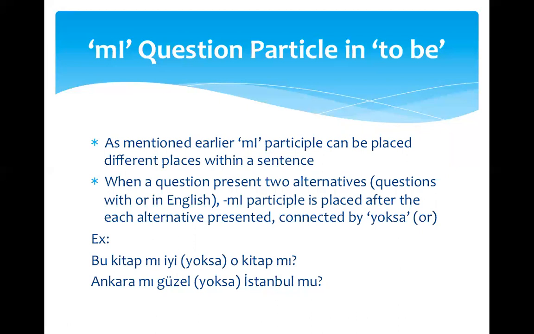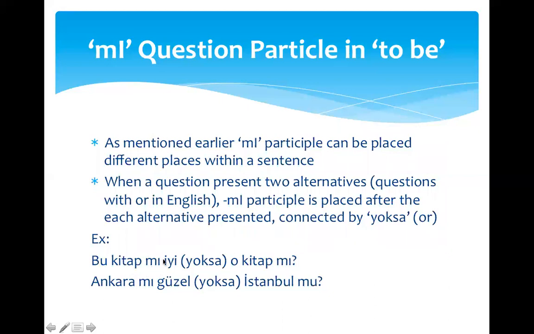Yoksa means or, but again, this is optional. So the first example is, bu kitap mı iyi yoksa o kitap mı? Is this book good or that?